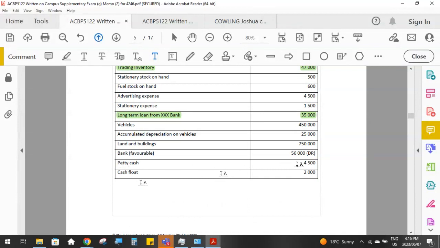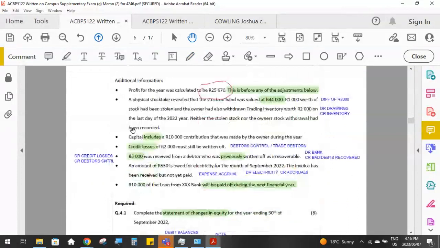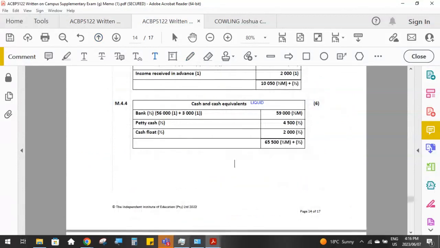And then we've got petty cash of 4,500, and we've got cash float of 2,000. So these here are our cash and cash equivalents. But then one of our adjustments said that 3,000 Rand was received from a debtor. And for that amount, we debited the bank account. So that's why we add that extra 3,000 Rand into the bank account. That's the extra 3,000 Rand that we received from a previous bad debt that had been written off.